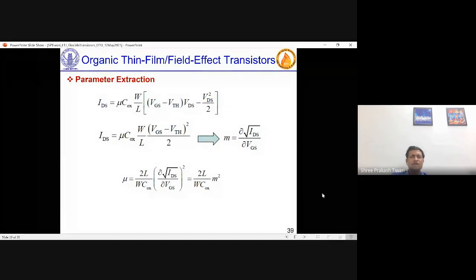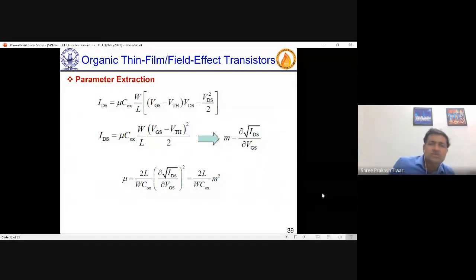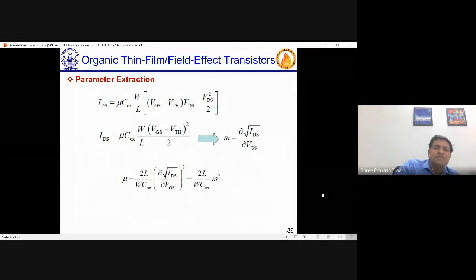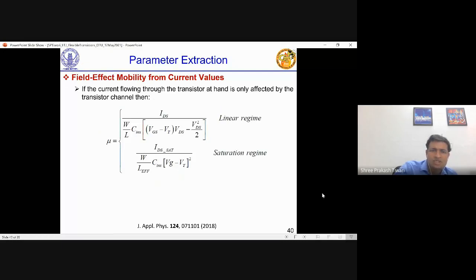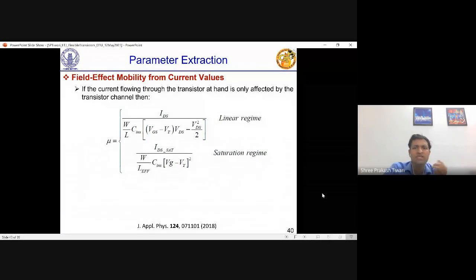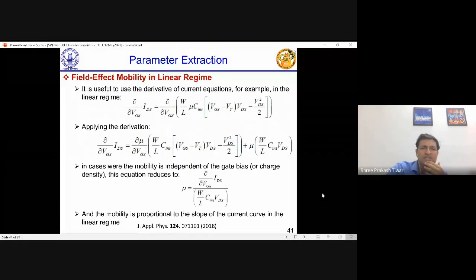So essentially you have a current equation. If your current follows your saturation current equation, you use it and find mobility using this square root IDS, del square root IDS by del VGS, which gives you a straight line. And then you calculate the mobility, and then threshold voltage and all those things are calculated. If you directly have current values, then mobility can be found just by using formulas. And so there are methods.